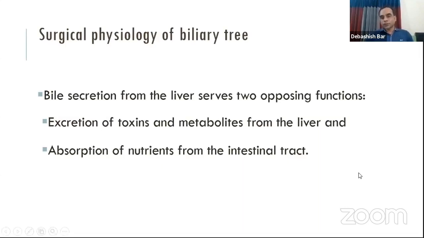Bile secretion from the liver serves two opposite functions. One function is that it excretes the metabolites of our body through the bile, and the bile salt present in the bile helps in the digestion and absorption of fat and fat soluble vitamins.